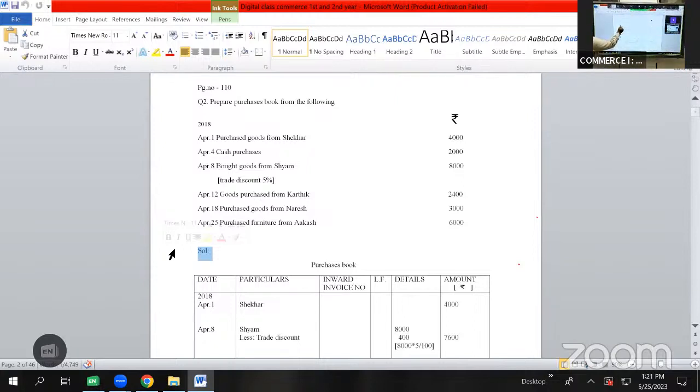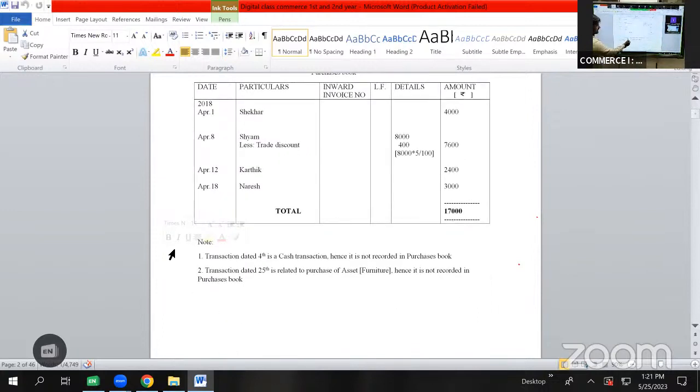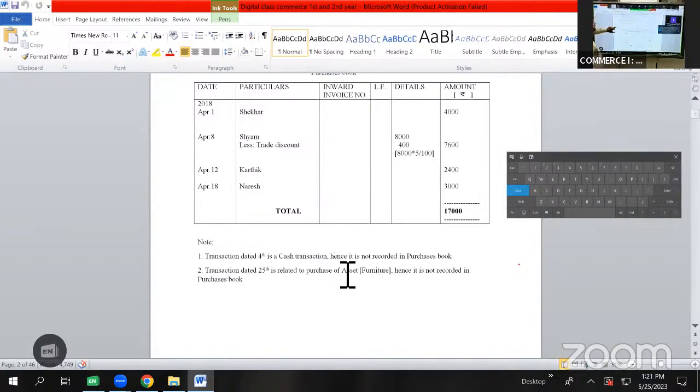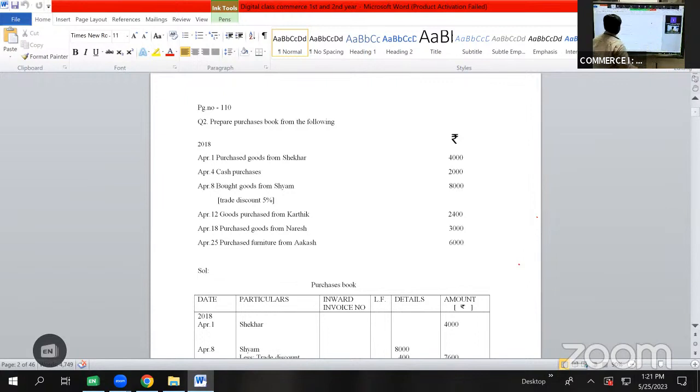Then we have a transaction on April 4, cash purchases. Cash purchases means we are purchasing the goods and in return we are making the cash payment. So it is not a credit transaction. So this transaction will not be recorded here. So we'll be writing a note for it that transaction dated 4 is a cash transaction. Hence it is not recorded in purchases book. Then after April 4, we have a transaction on April 8.